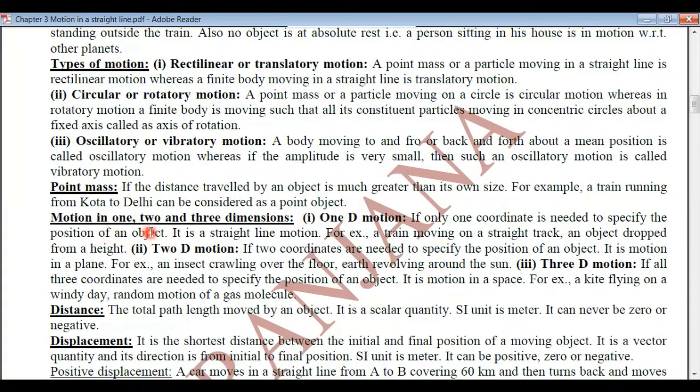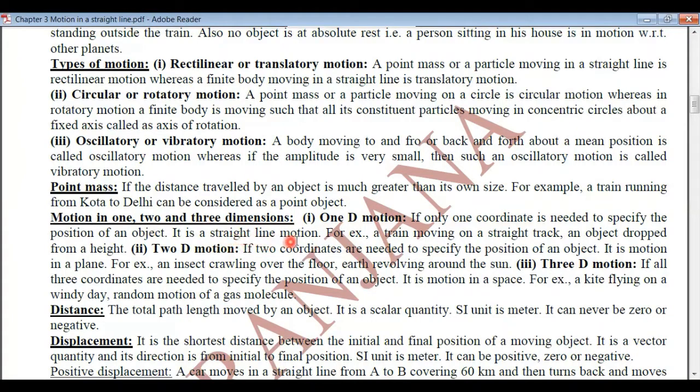Now we'll study about motion in 1 dimension, 2 dimensions and 3 dimensions. 1D motion, that is, one dimensional motion: if only one coordinate is needed to specify the position of a moving object, then it is called one dimensional motion.